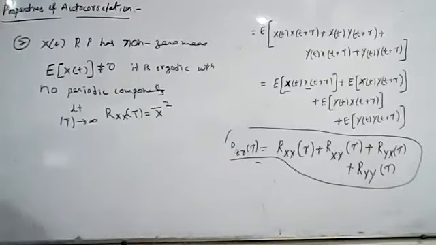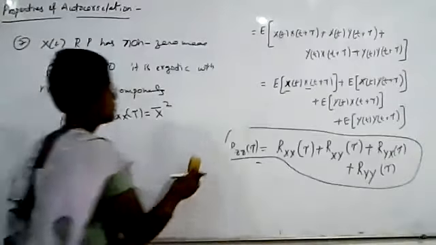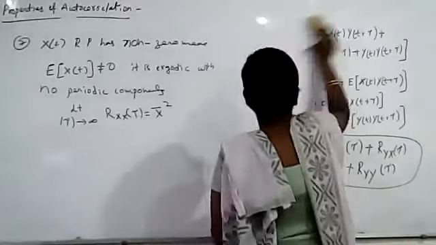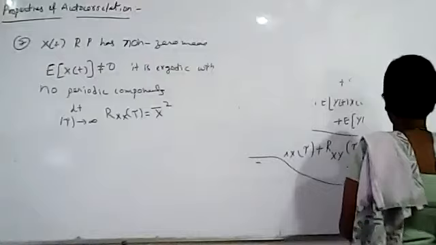So what is given? The mean is non-zero, expected value of x of t is non-zero, and it is ergodic with no periodic components. So what is ergodic? What is the ergodic theorem?